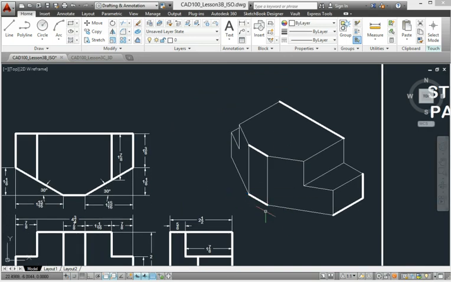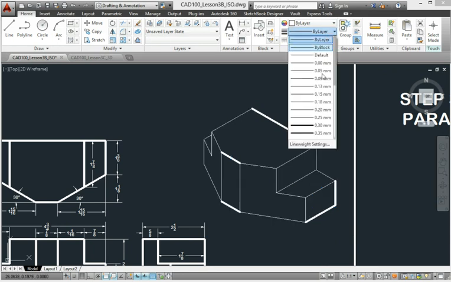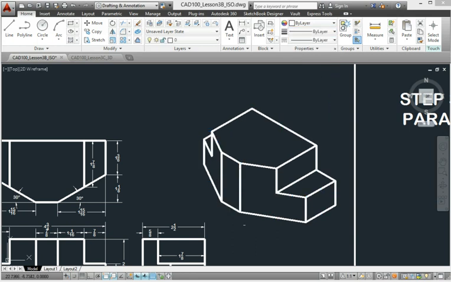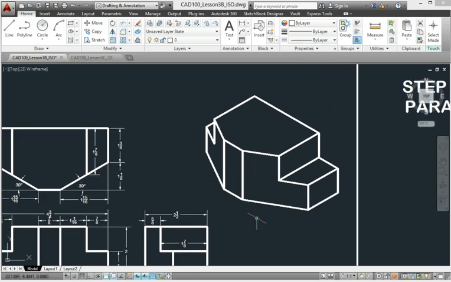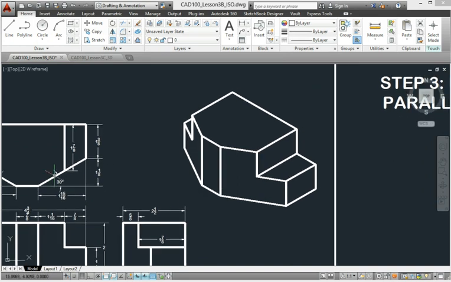This will disappear. It looks like we made our block. Let's select all of these lines and change its thickness to 0.60 and see how it appears. Yes, we are complete.